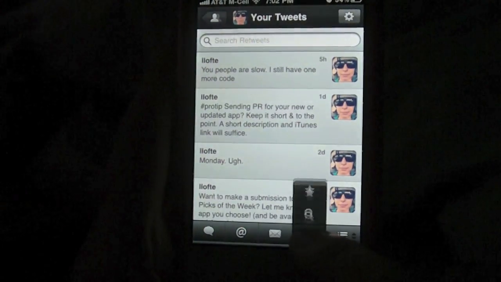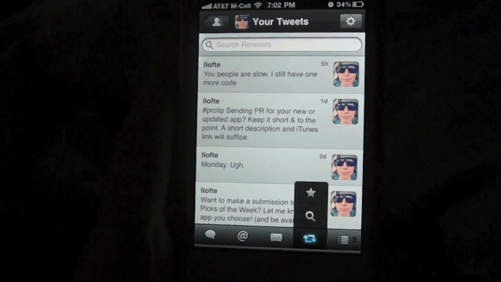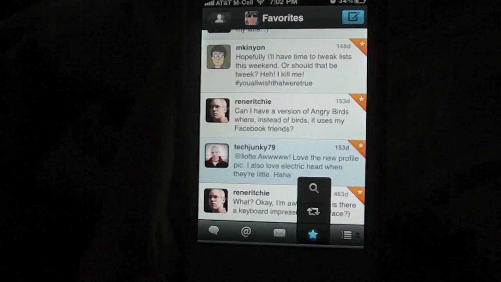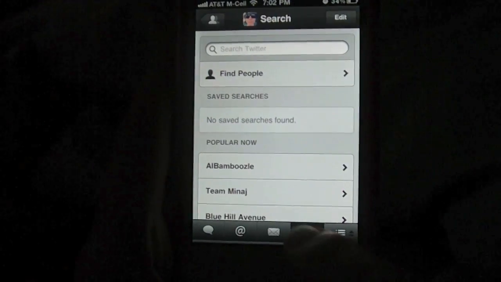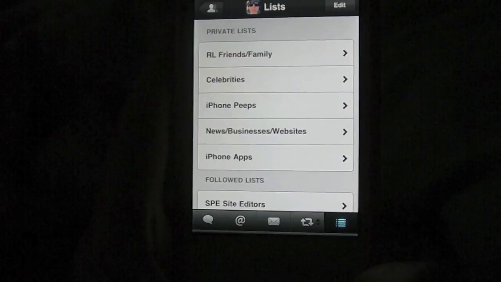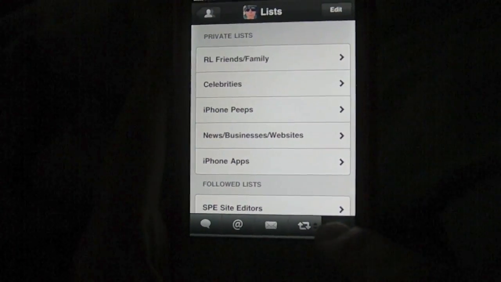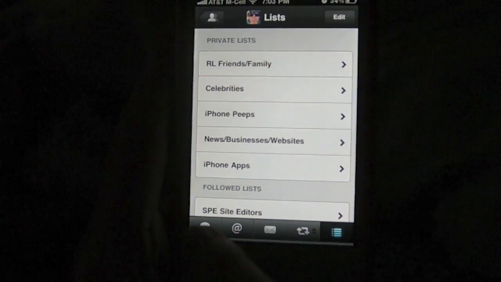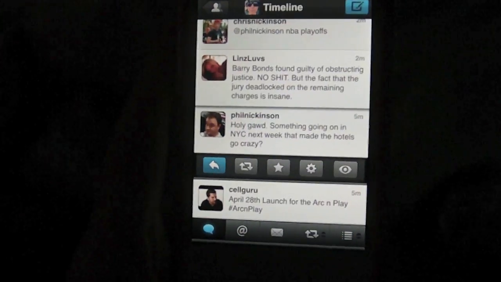If I hold this down, I can instead now look at my favorites, or I can have it set for search. I prefer to have it on tweets, retweets, and this one over here is my lists. And again, I can switch it to one of those. So these last two options are customizable to those 4 different options.